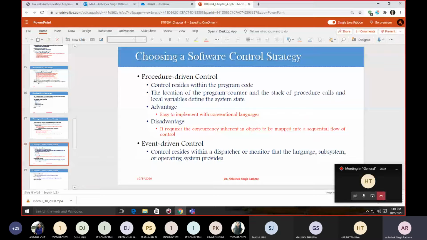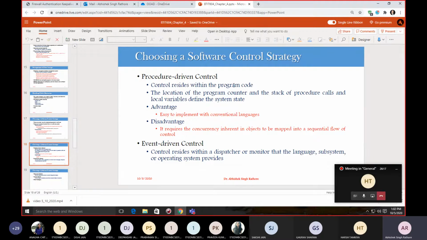So in this procedure driven sequential system, your control particularly resides in your program code. The procedure requests external output, external input, and then waits for it. When your input arrives, your control resumes within your procedure call. The location of your program counter, your stack of the procedure calls, and your local variables define your system state. This is very important for identifying the system state in the second, third or fourth iteration of your state model.